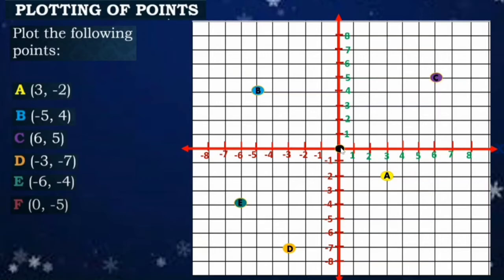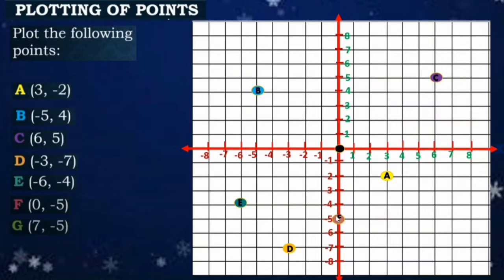And our y coordinate is negative 5, so going down. So that is our negative 5. And draw a line. So that is our point F. Since 0 yung x natin, sa mismong value ng y coordinate natin, which is negative 5, yan yung location ng point F natin.